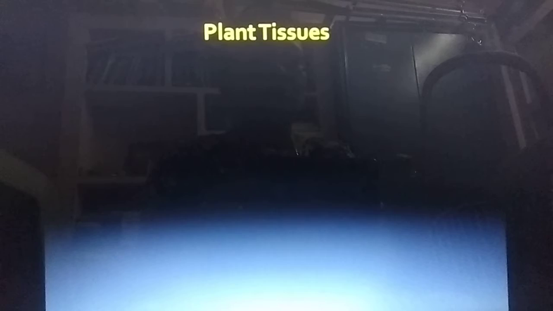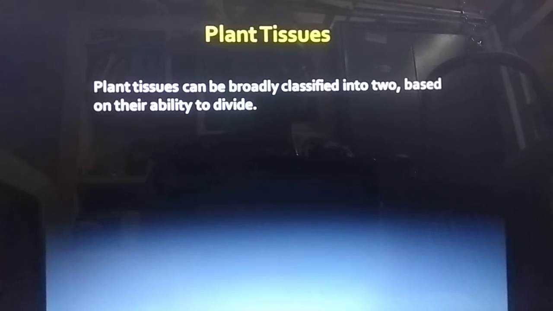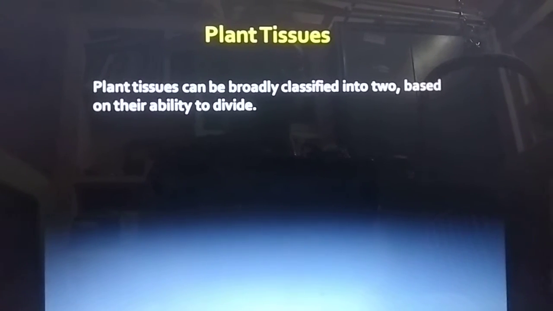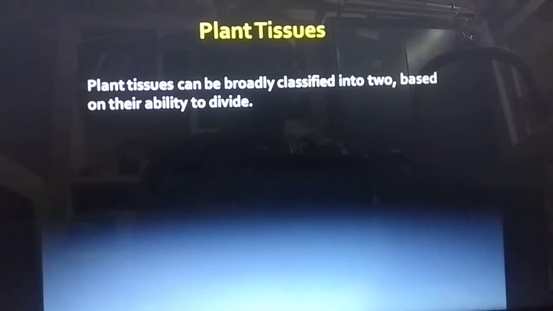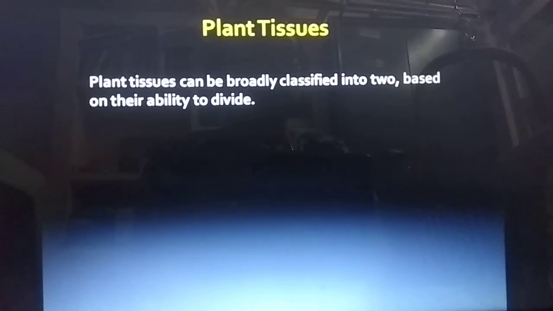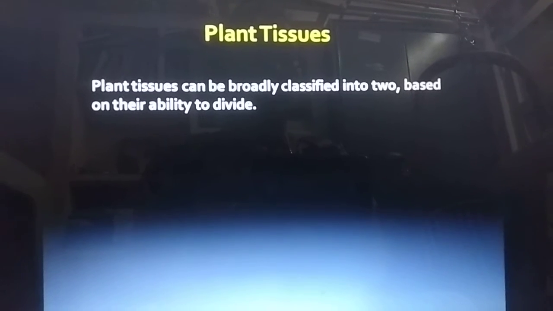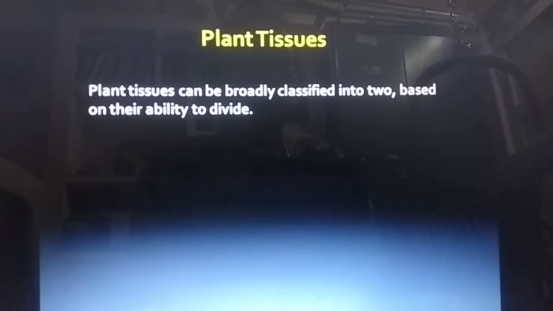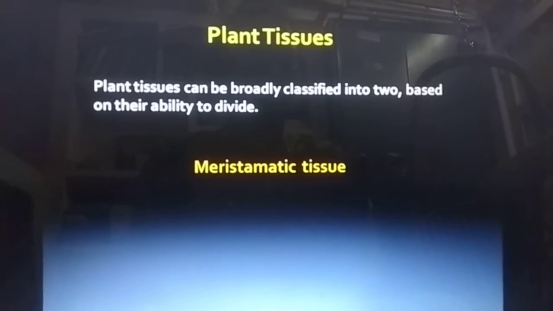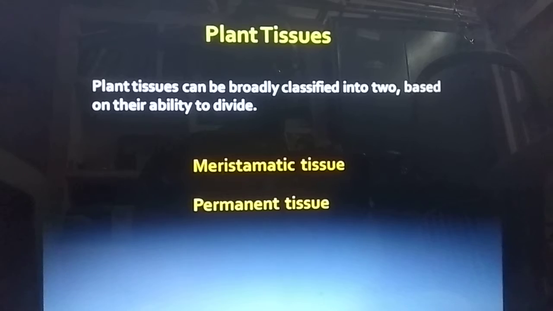Next, plant tissue. Plant tissue can be broadly classified into two based on their ability to divide. Ability to divide means the cells are divided, mitosis, meiosis, like that. The divisions will be there. According to that division, the tissues are classified into two. That is meristematic tissue. Another one is permanent tissue.